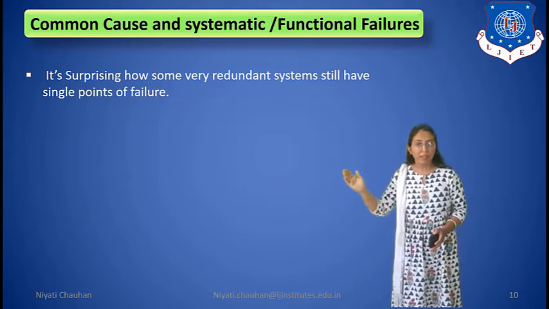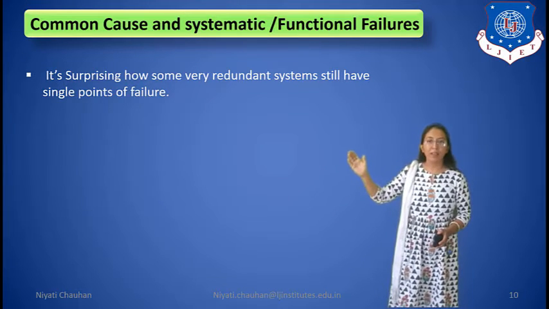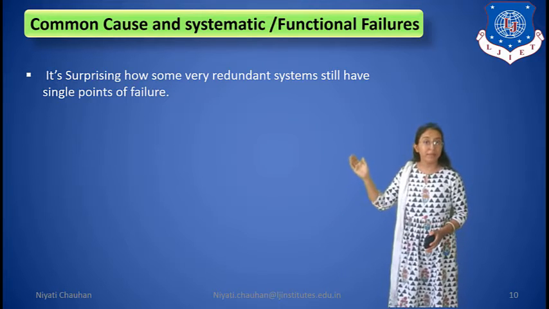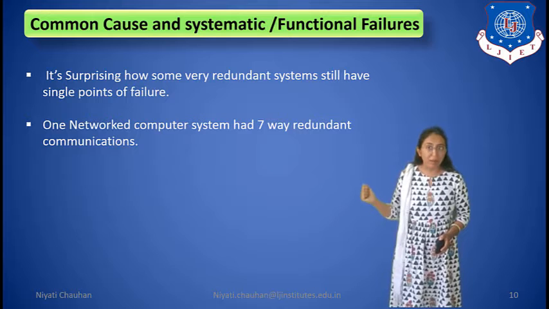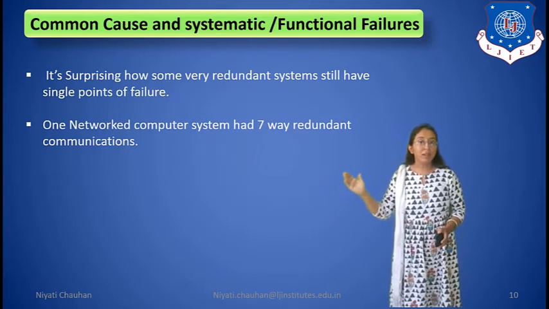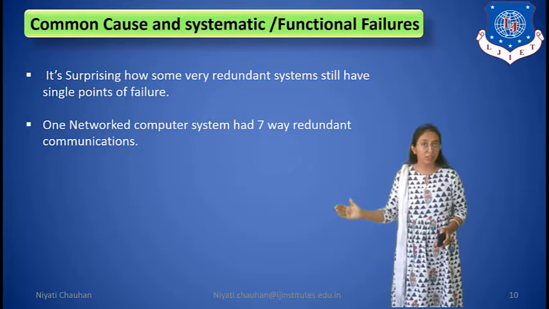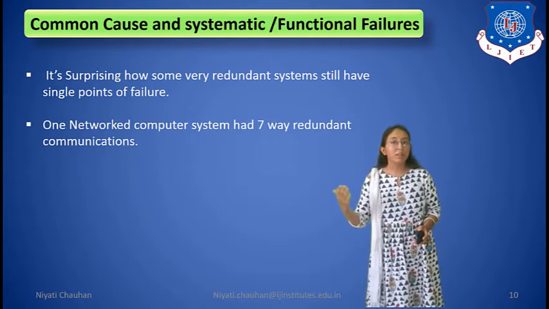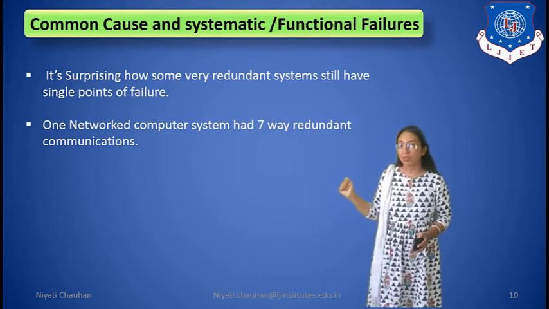It's surprising how some very redundant systems still have single points of failure. So here we are taking one example. One networked computer system had 7-way redundant communication. Means our computer system had 7-way redundant communication.